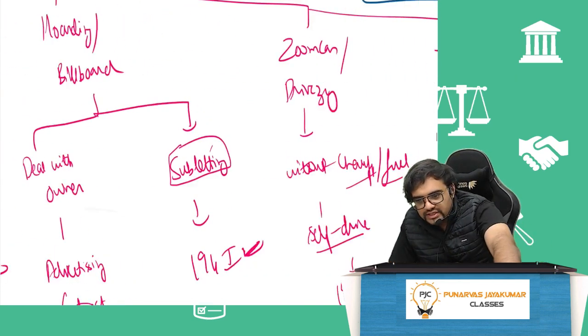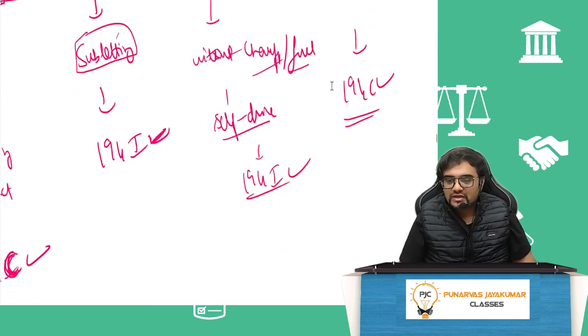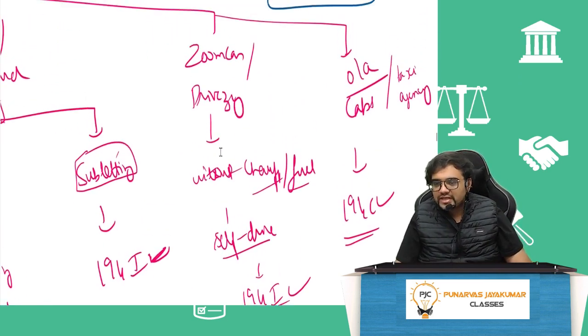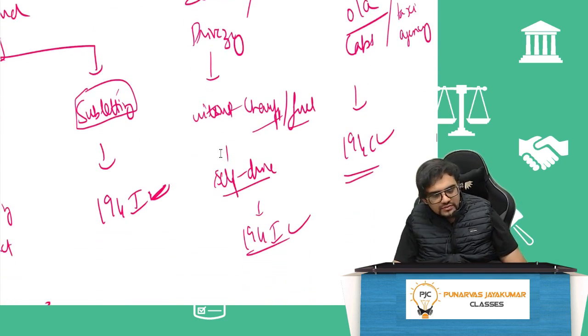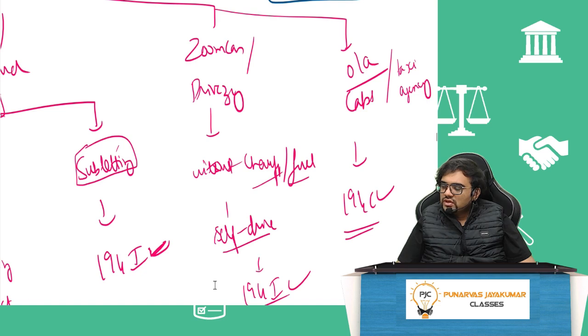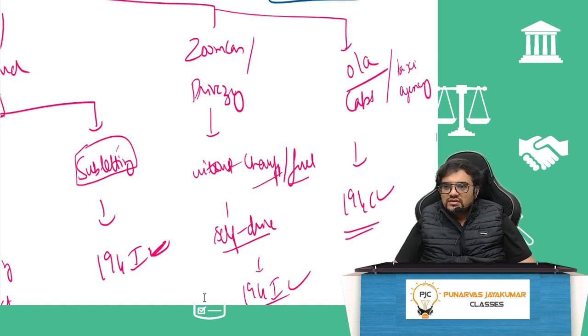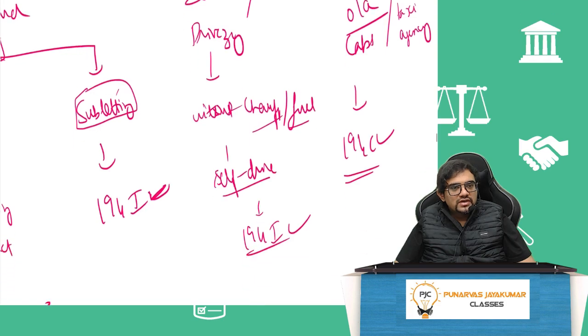Zoom Car, etc. Drive C, without chauffeur, without driver, without fuel, whatever self-drive vehicle I am taking, 194I will come. On the other hand, if a company enters into a contract with Ola Cabs, a taxi agency, for supplying some 10 cabs every day to ferry their employees, that will come under 194C.